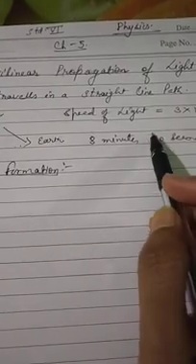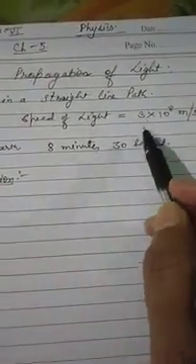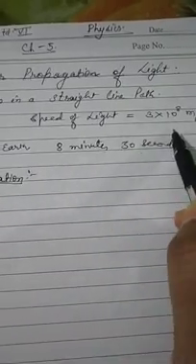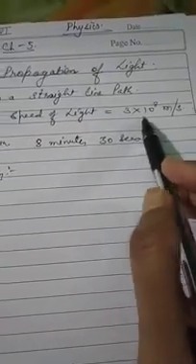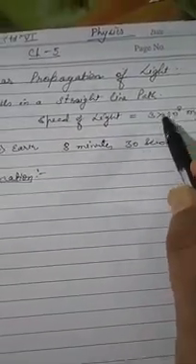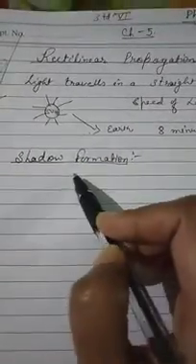It means that light takes minimum time in traveling from one point to another point, because it always moves with this speed. This is a very great speed, very high speed, 3 into 10 to the power 8 meter per second. Now the next topic is shadow formation.